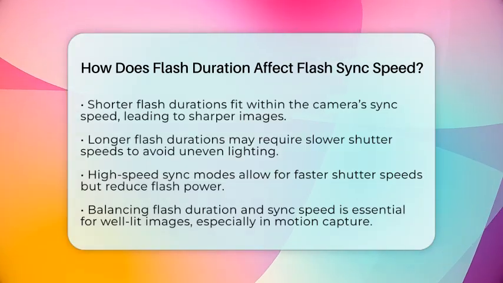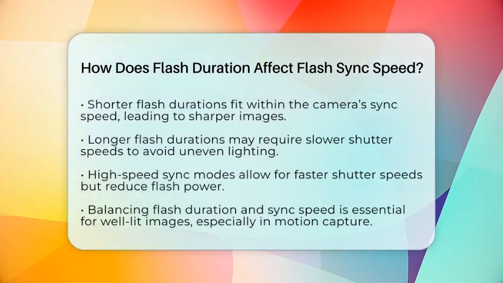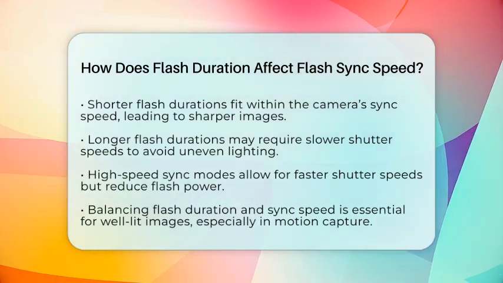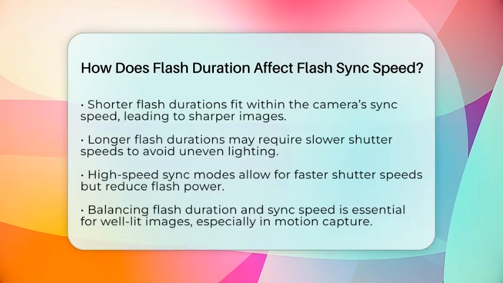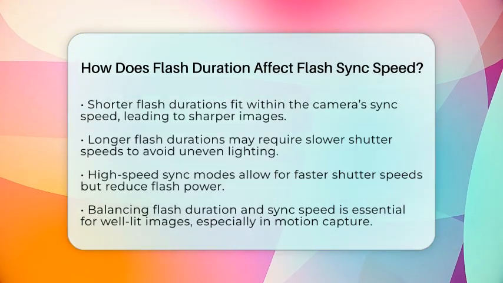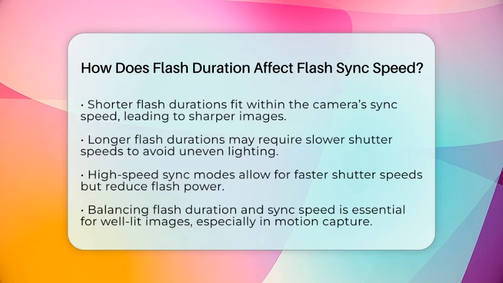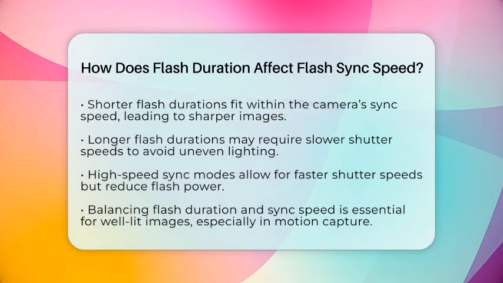In essence, flash duration directly affects flash sync speed. The flash burst must fit entirely within the time the sensor is open. If the flash duration is too long compared to the shutter's exposure window, it limits the maximum shutter speed you can use without causing exposure issues.